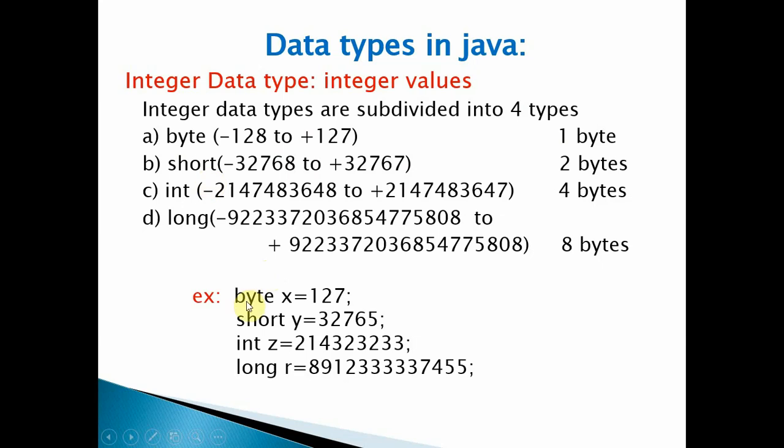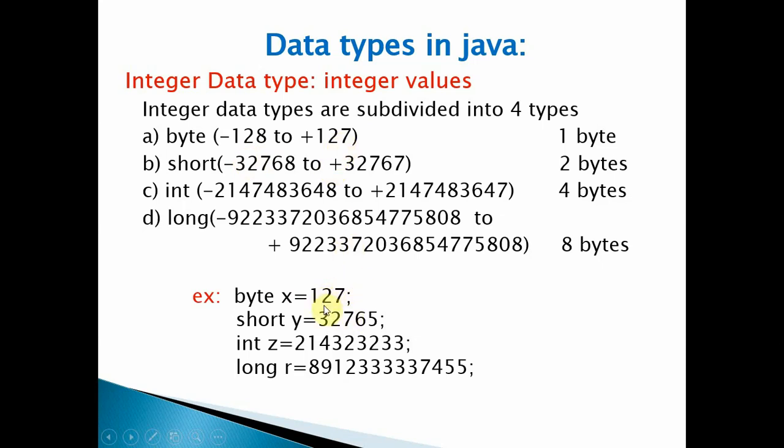Okay, so for example, byte is a data type and x is a variable name, so you are assigning a value, that is 127. Is this 127 within the range of the byte data type? Yes. Okay, so if you specify 128 here, it will give an error. Why? Because you defined it as a byte data type, but the range of values is between -128 and +127.